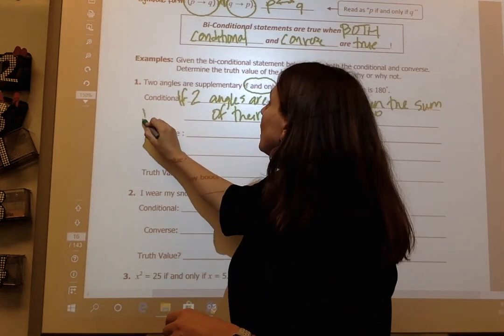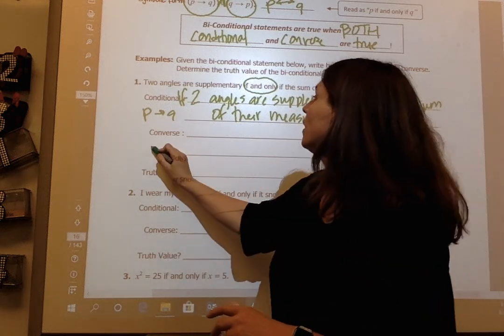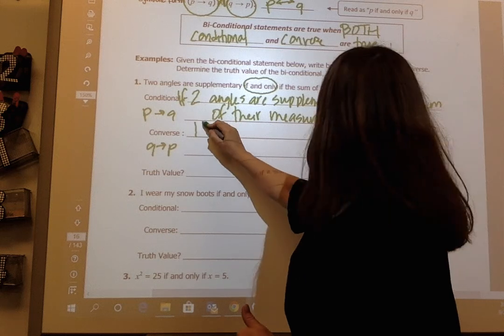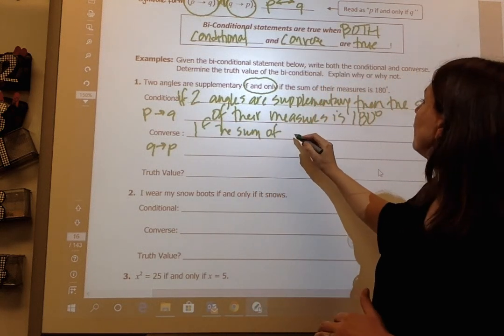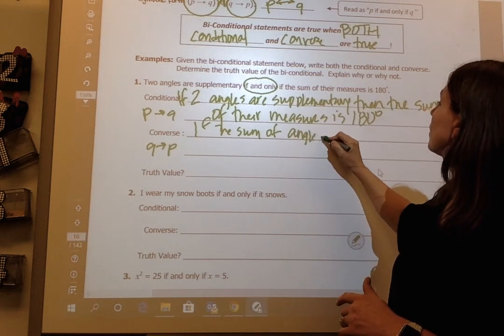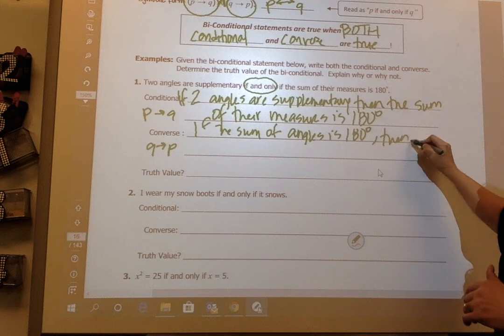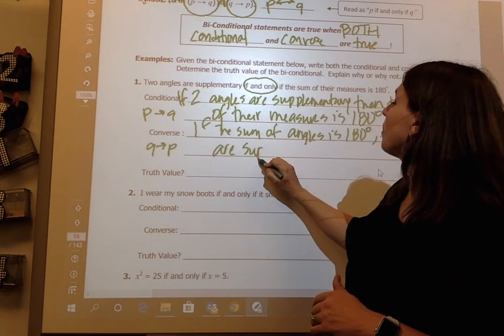So I'm going to put if P, then Q. Now the converse is I switch them, if Q, then P. So now I say if the sum of angles is 180 degrees, then they are supplementary.